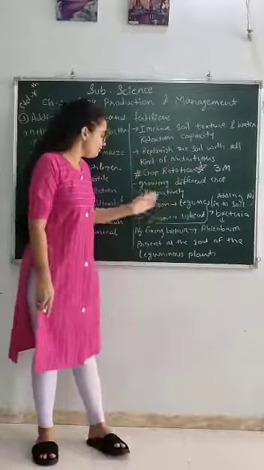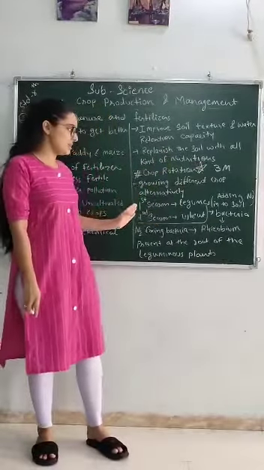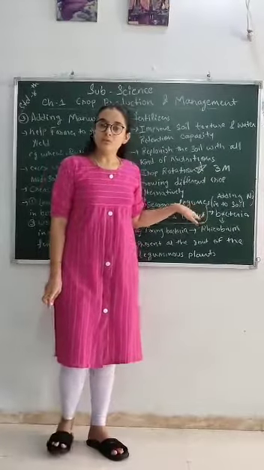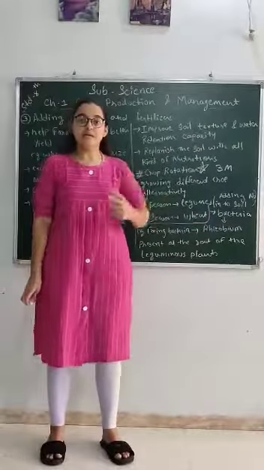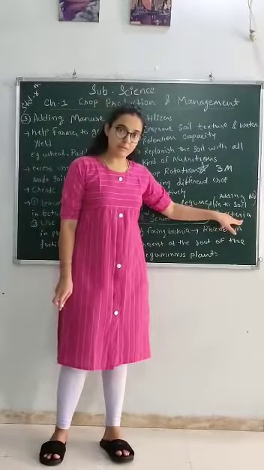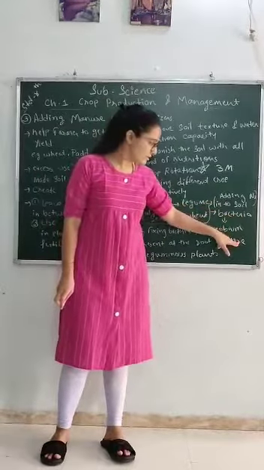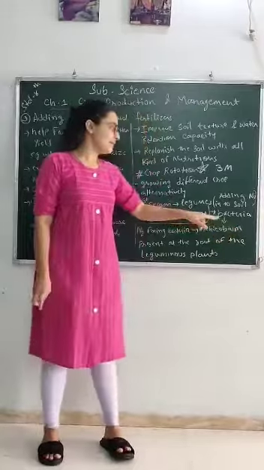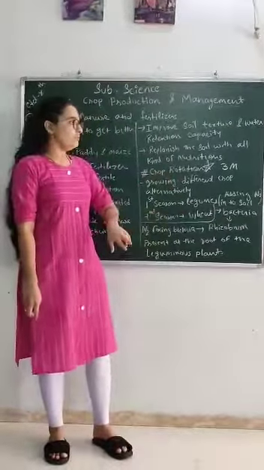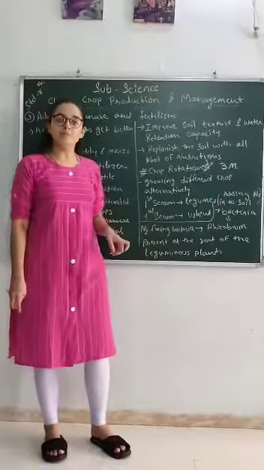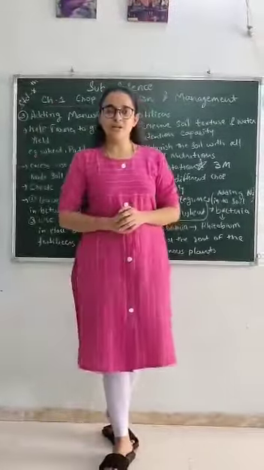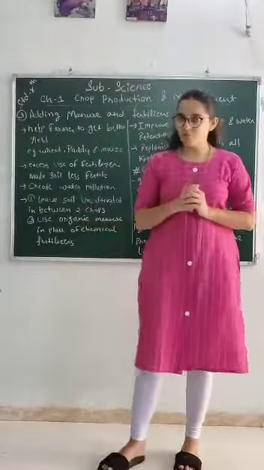When you write it down, just give one example: in the first season leguminous plants are introduced. Why and how? We are adding nitrogen inside the soil with the help of bacteria. The name of the bacteria is rhizobium, right? And that bacteria we can call a nitrogen fixing bacteria. Now next season we will grow wheat, so that will be beneficial for the soil and farmers both.